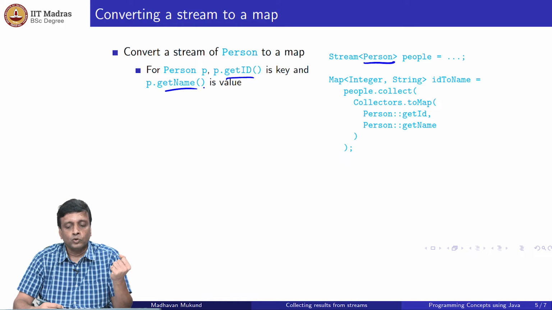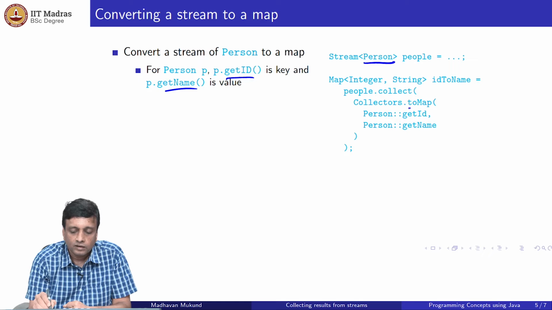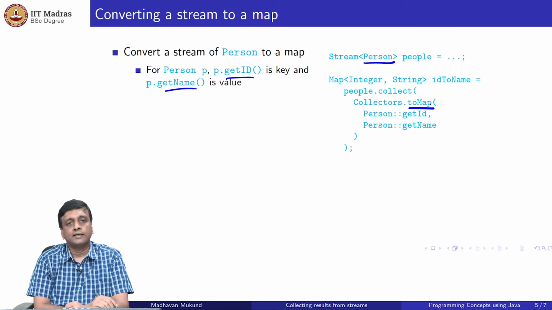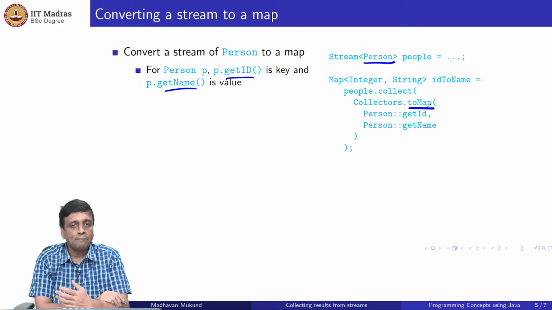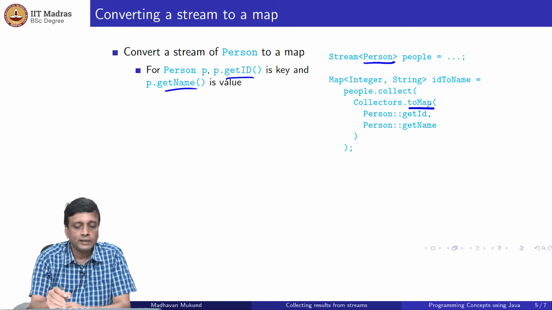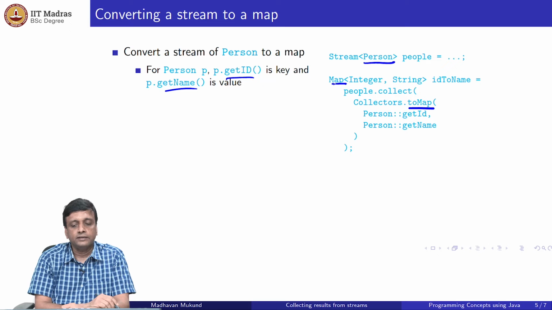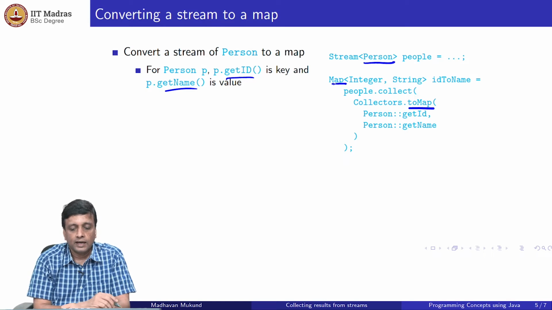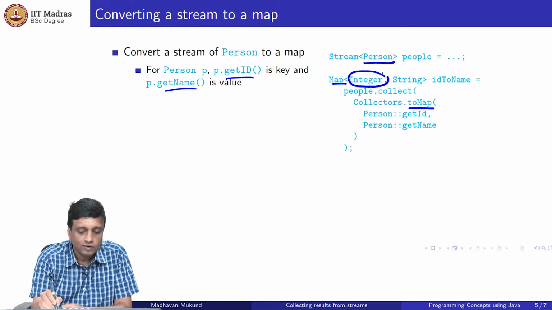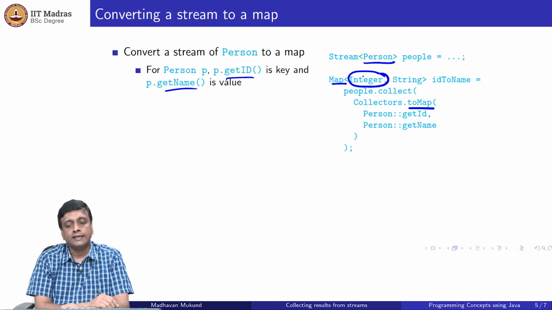So what you can now do is use another function in that. We saw things like toList and so on. Now when I say toMap, it's going to produce a map for me. In this particular case, I'm assuming the IDs are integers, so the keys are integers and the names are strings. So this now produces a map of type integer to string.